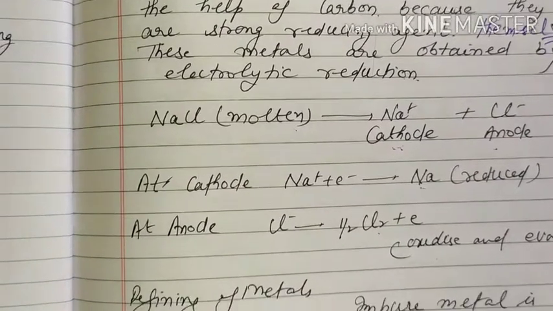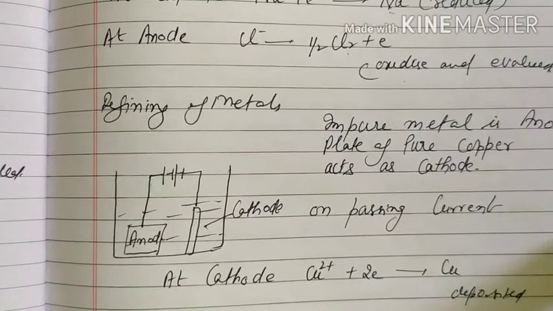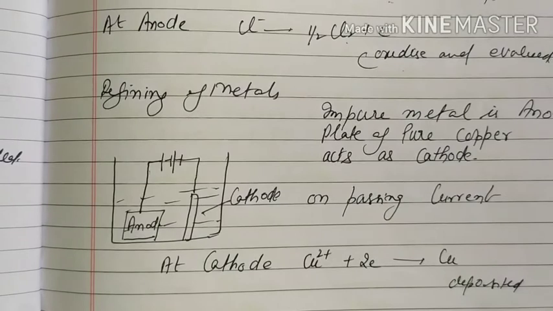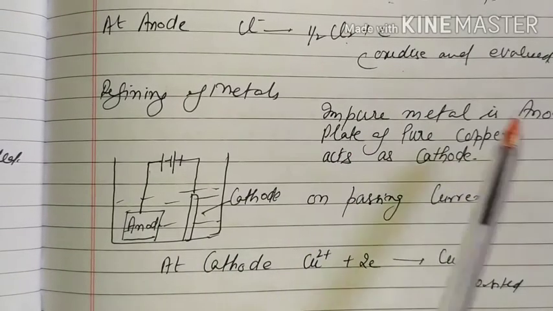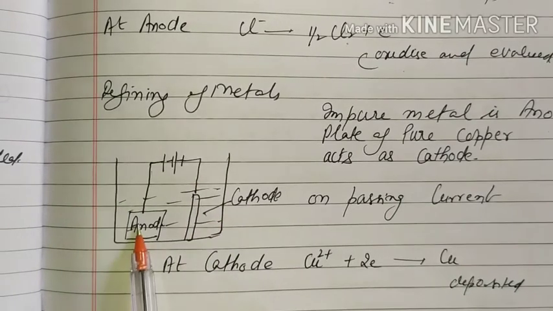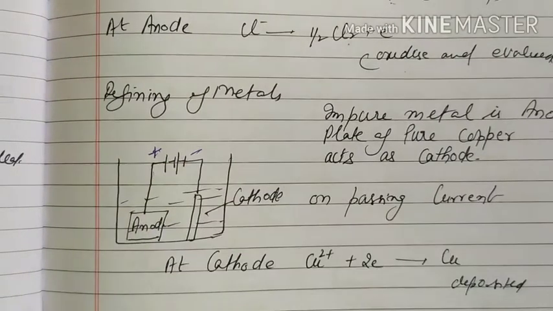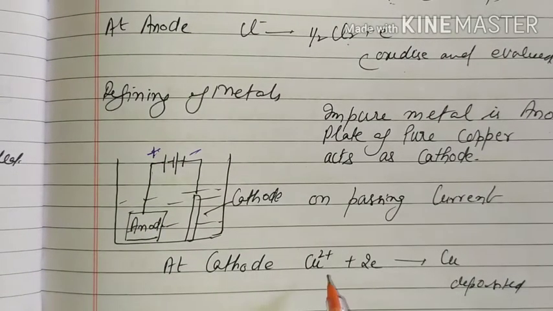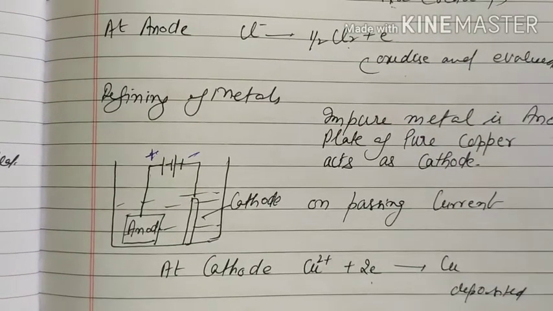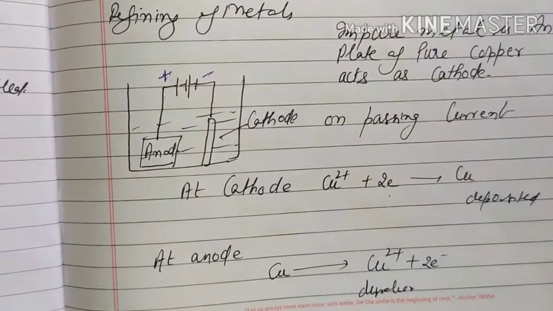Now refining of metals. How do we get pure metals? See here. In refining, the impure metal is at the anode and the pure metal is at the cathode. The cathode is connected to the negative terminal and the anode, the impure metal, is connected to the positive terminal. At the cathode, this reaction takes place: copper 2 positive plus 2 electrons gives copper, which deposits. And at the anode, this type of reaction takes place.